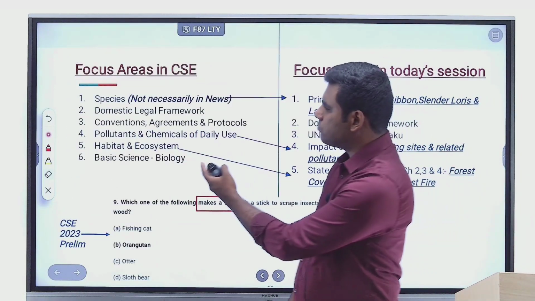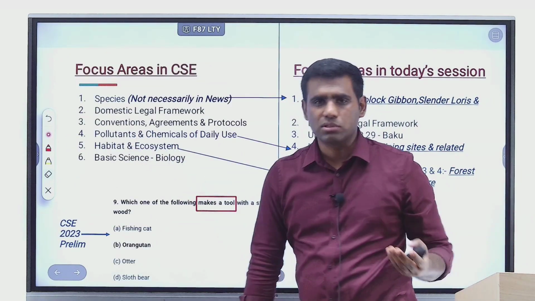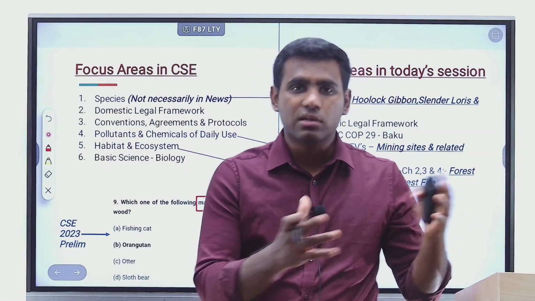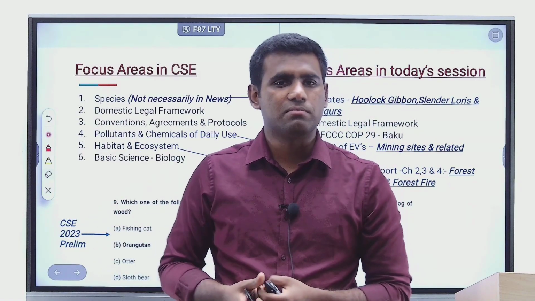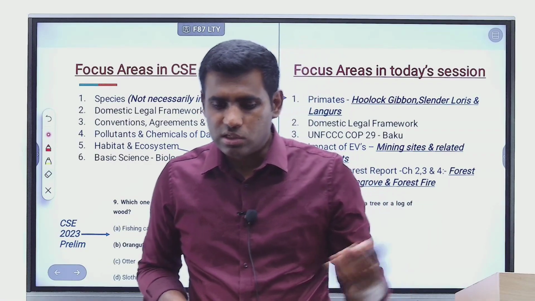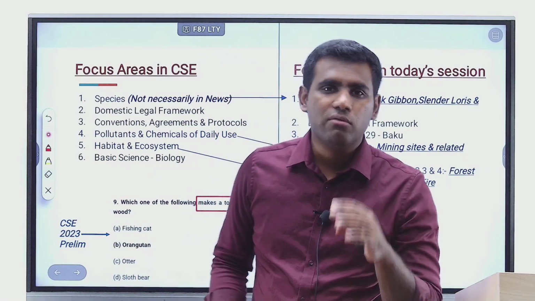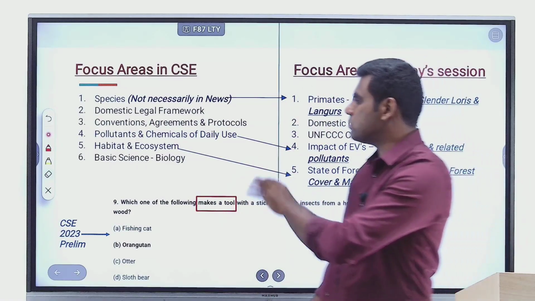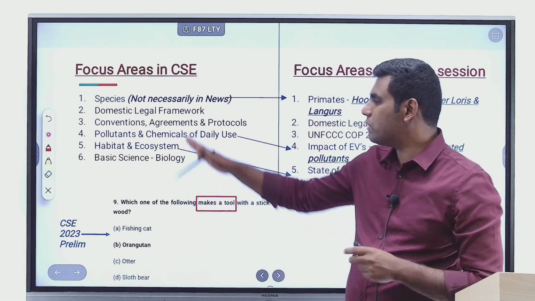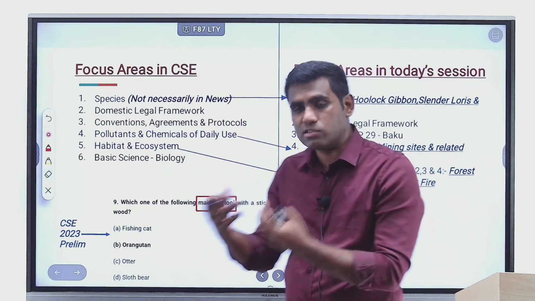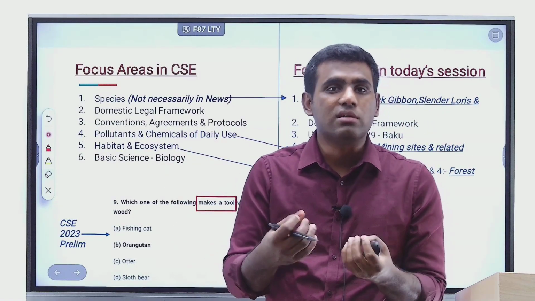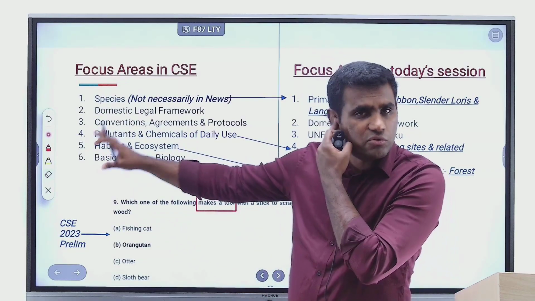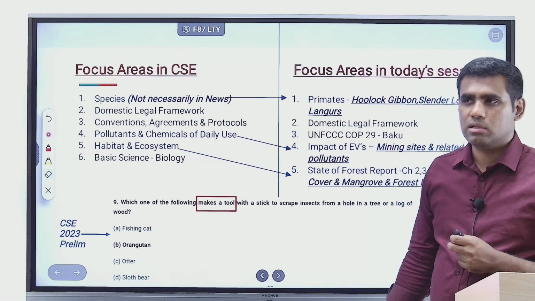And then other types of questions asked would be on habitats and ecosystems. We have different types of ecosystems in India, right? We have desert ecosystems, we have mangrove ecosystems. Each ecosystem has certain specific characteristics. So questions can be asked testing whether you are aware of the features of the ecosystem, what the threats to this ecosystem are, and what conservation methods are being adopted to preserve and conserve those ecosystems. Such kinds of questions can also be asked.